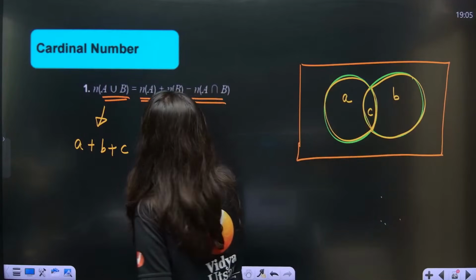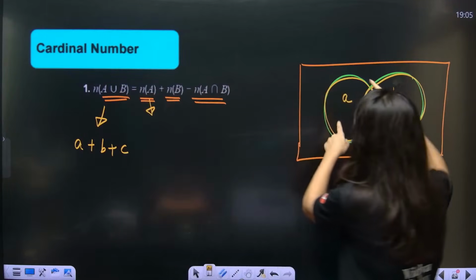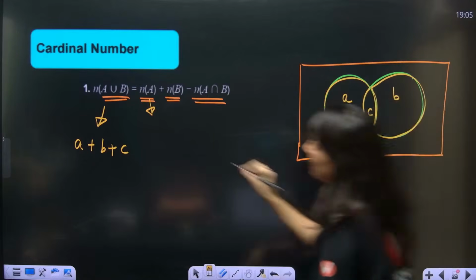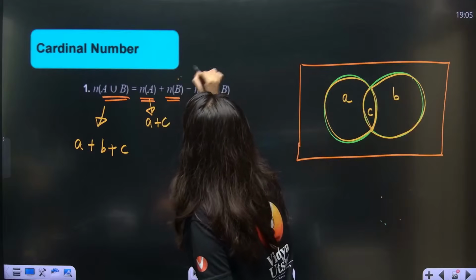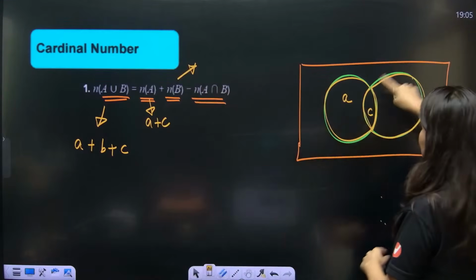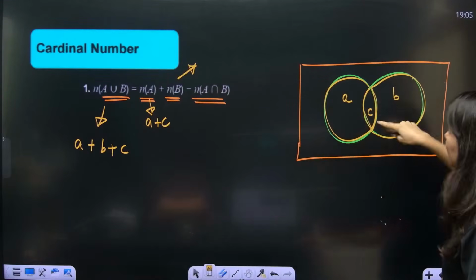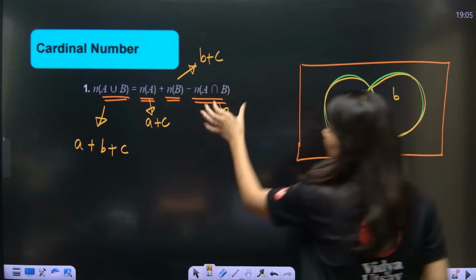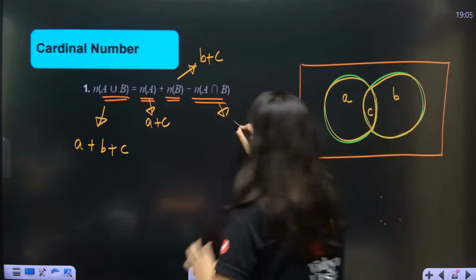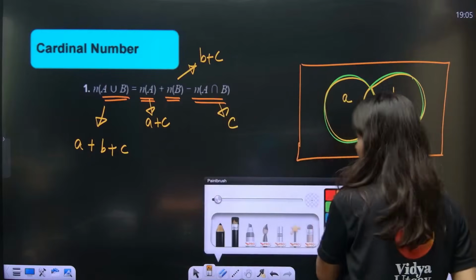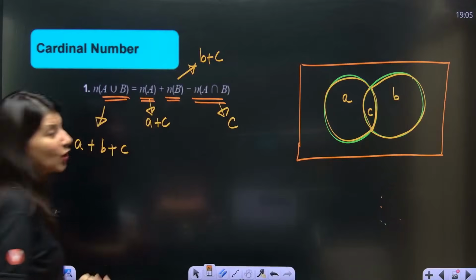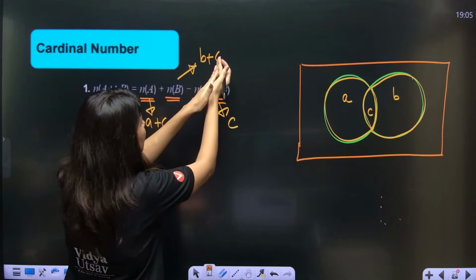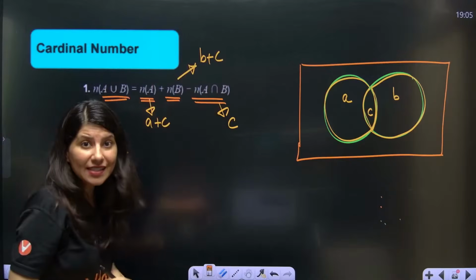Now, if somebody asks me what is A, complete A is nothing but A plus C. Complete B is nothing but B plus C. And this A intersection B is nothing but the middle area C. Now, if you can understand what is happening on the right hand side, right hand side is A plus C and B plus C.